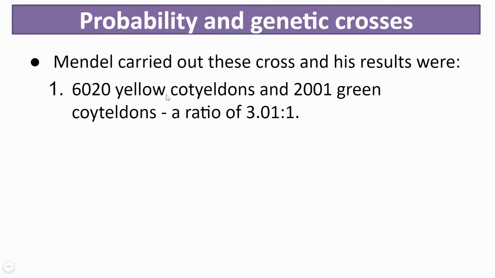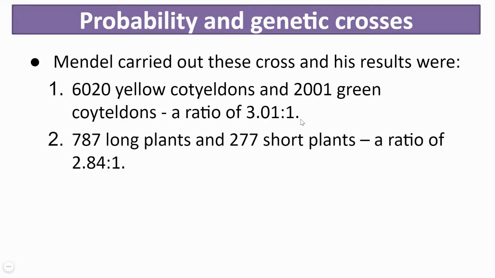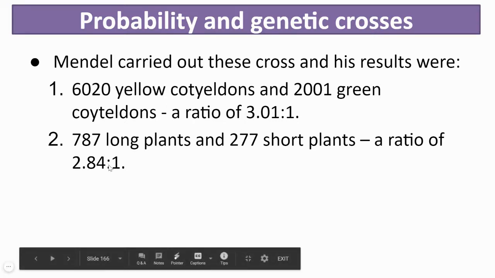When he converted this value into a ratio, he found that the ratio is 3.01 to 1, not exactly 3 to 1, because we know that the monohybrid phenotypic ratio is 3 to 1. Similarly, in the second case of tall and short stem length plants, he didn't get an exact 3:1 ratio, but he got a 2.84:1 ratio.